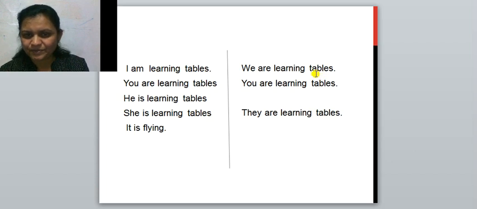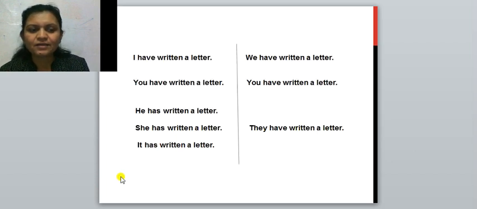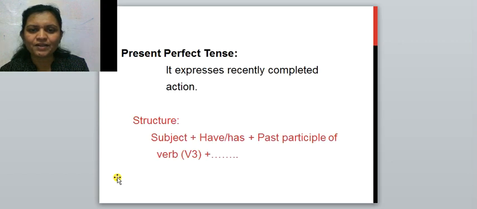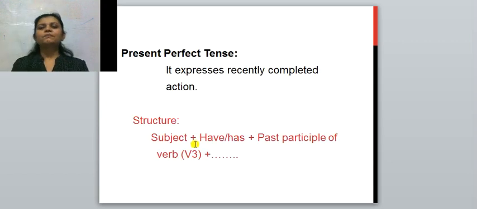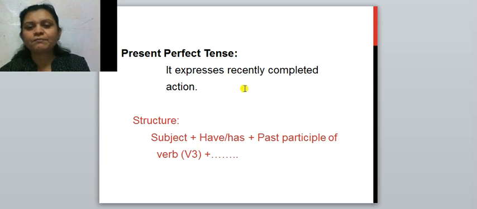Understood? Now the third tense is the present perfect tense. Which tense is there? Present perfect tense. Present perfect tense expresses a recently completed action. It expresses a recently completed action.